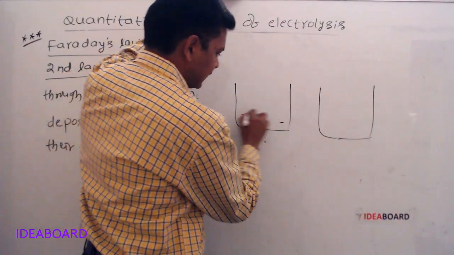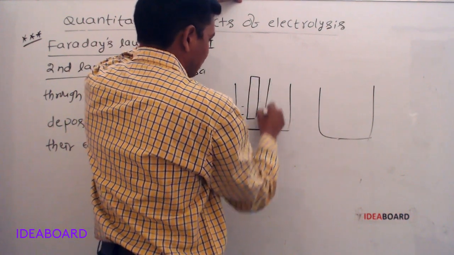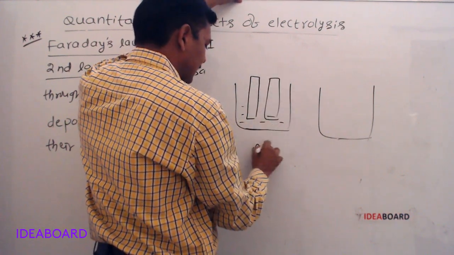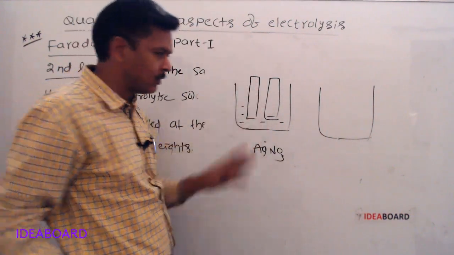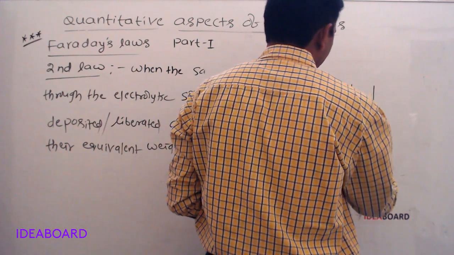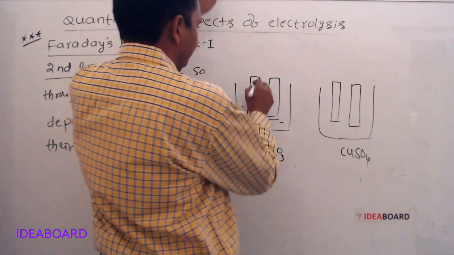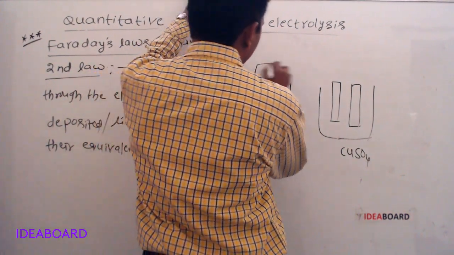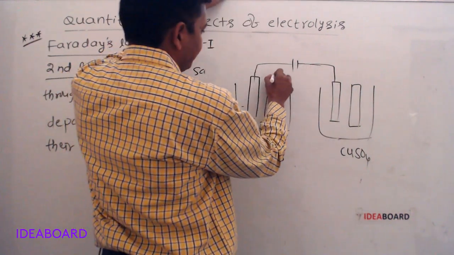This is the first electrolytic cell, filled with silver nitrate solution. This second one is filled with copper sulfate solution. These two are connected in series.